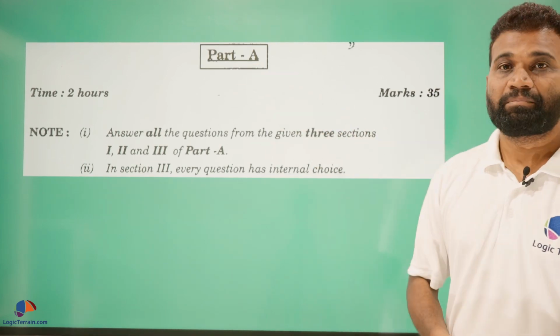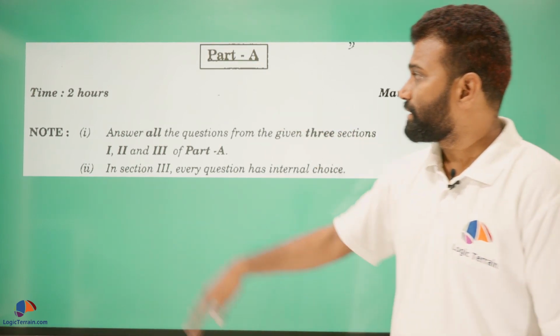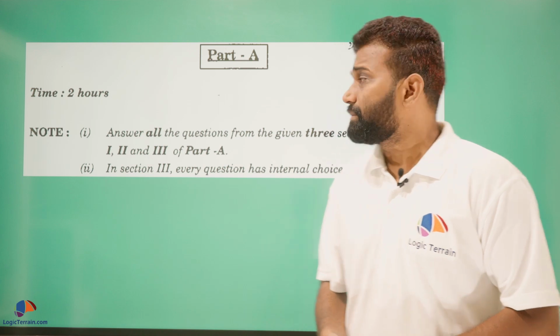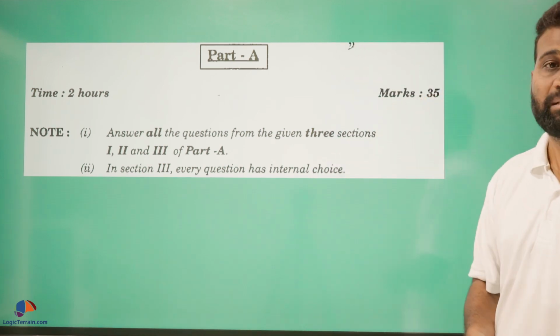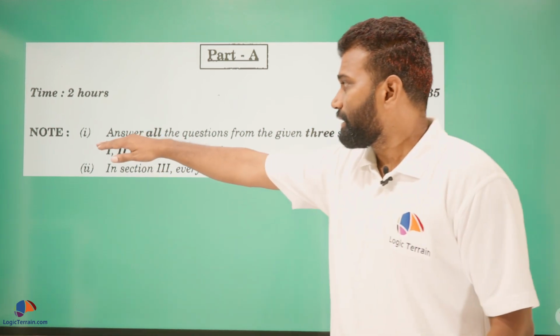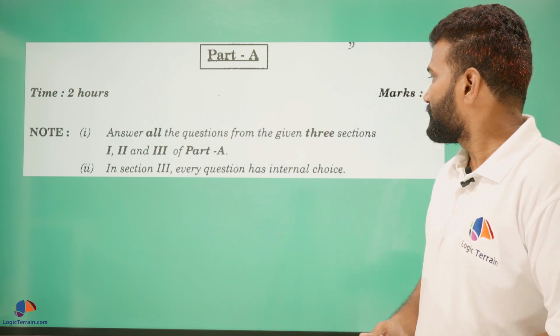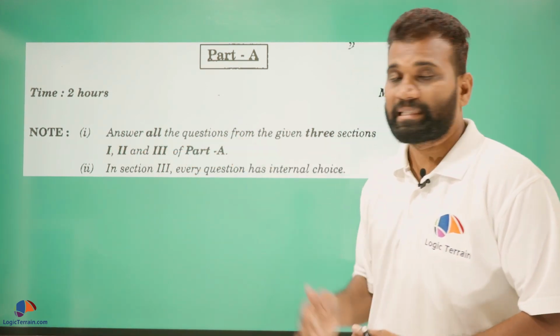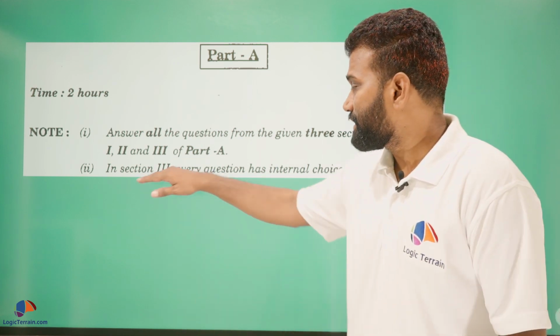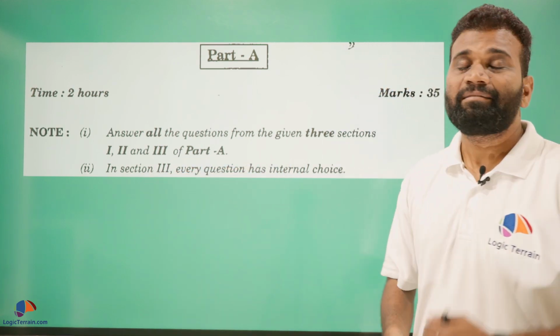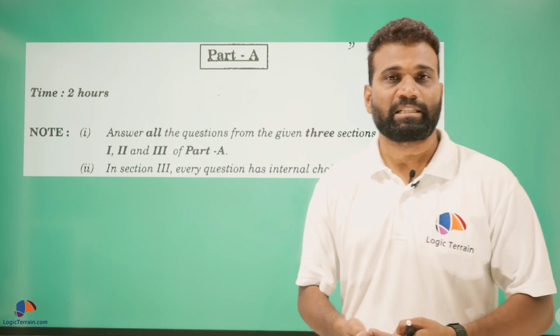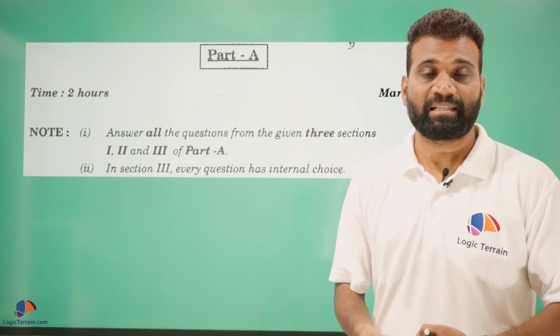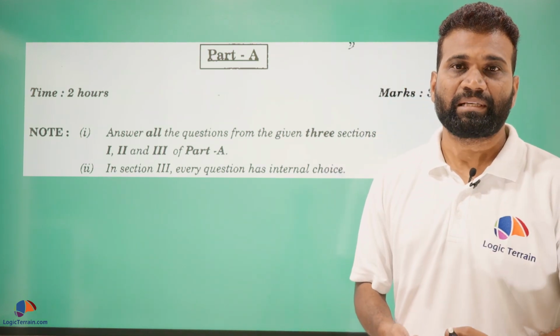So here are the part A instructions. This is a 2 hour paper with maximum marks 35, and you have to answer all the questions of the 3 sections: section 1, section 2 and section 3. In section 3 you have internal choice for each question, but in section 1 and section 2 you don't have any choice.